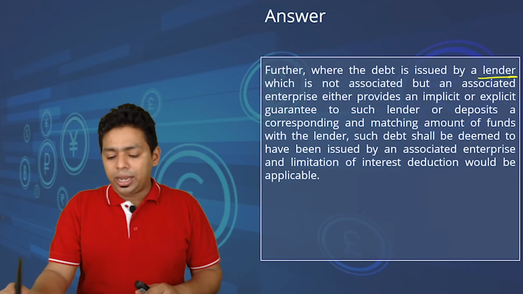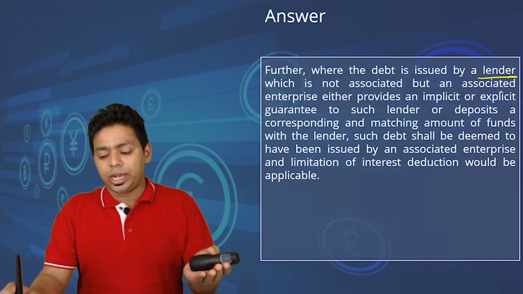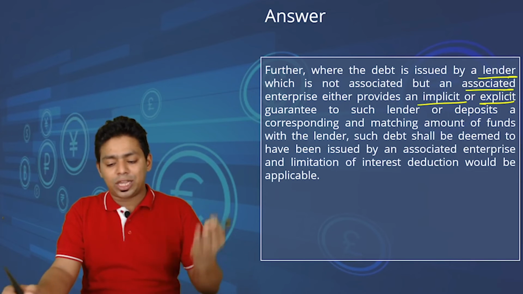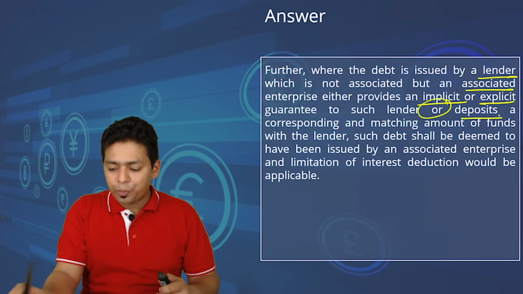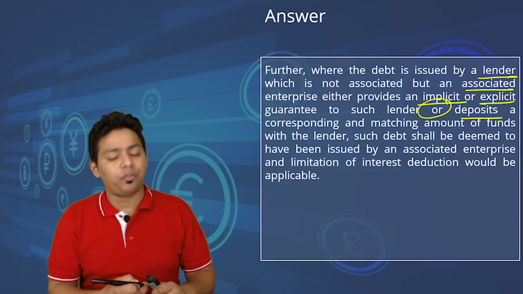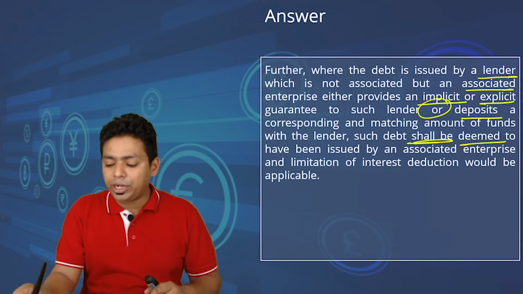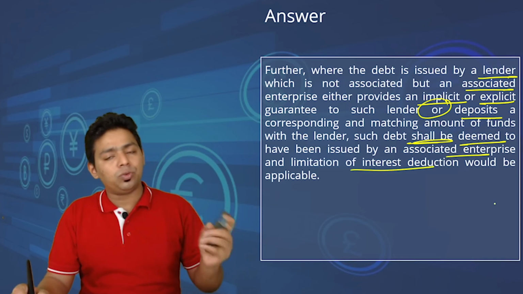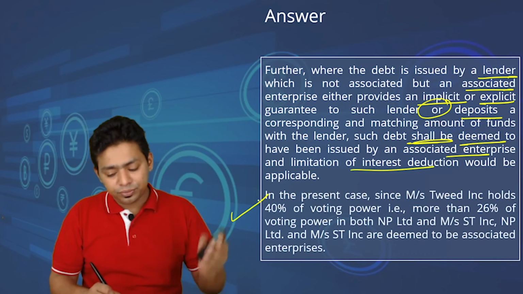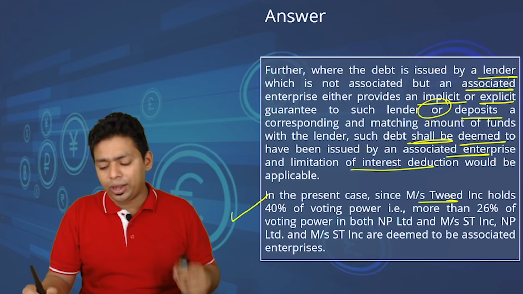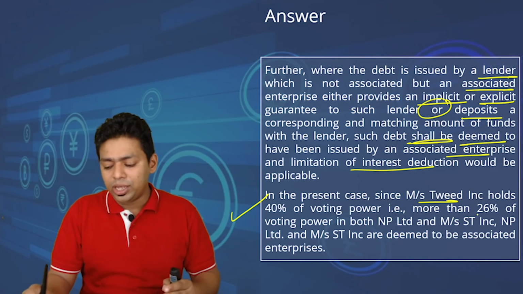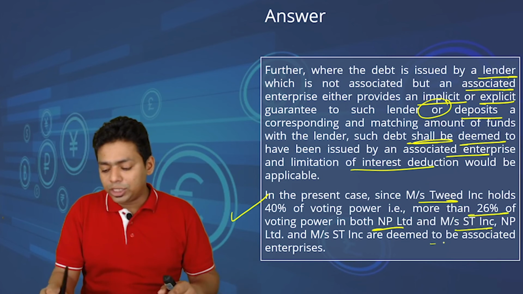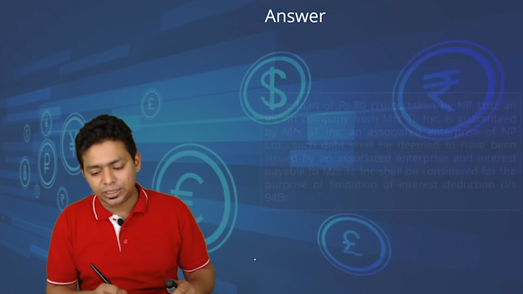Further, where the debt is issued by a lender which is not an associate enterprise, but an associate enterprise either provides implicit or explicit guarantee to such lender or deposits a corresponding and matching amount of funds with the lender, such debt shall be deemed to have been issued by an associate enterprise, and the limitation of interest would be applicable. In the present case, Messrs. Tweed Inc. hold 40% voting power, that is more than 26%, in NP Limited and ST Limited. Therefore, both are deemed to be associate enterprises.